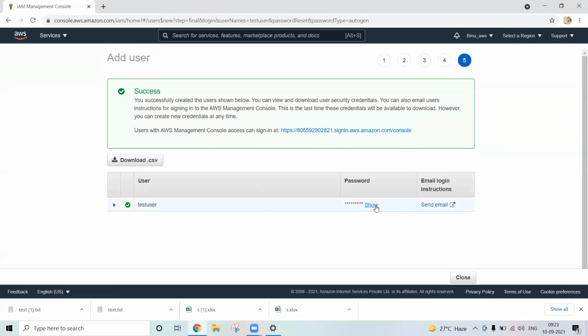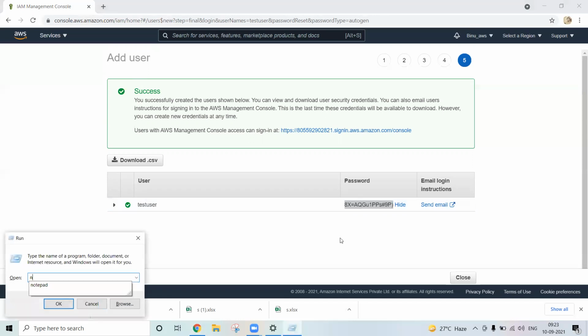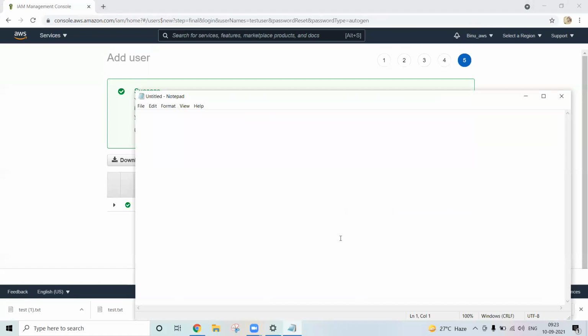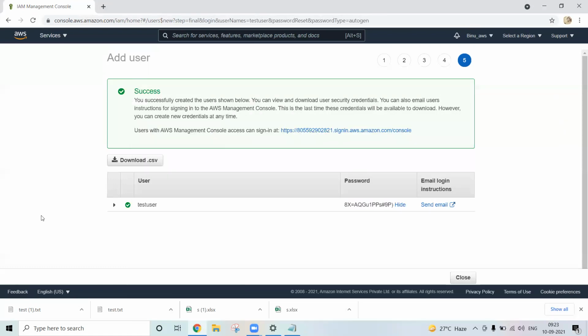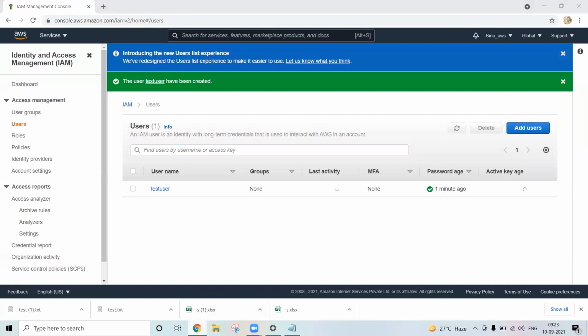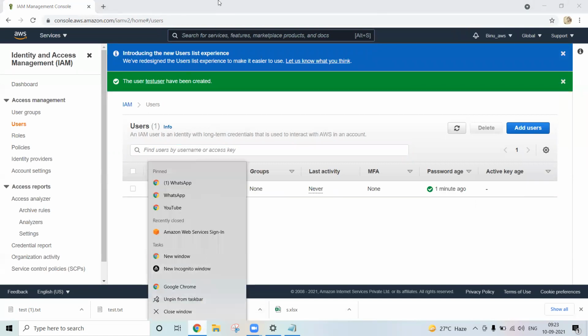So let me show the password here. This is the password, right? So now copy the password. What is your name? Test user, right? Now I'm going to close it. Now try to log in using that. So click here, open using this window.